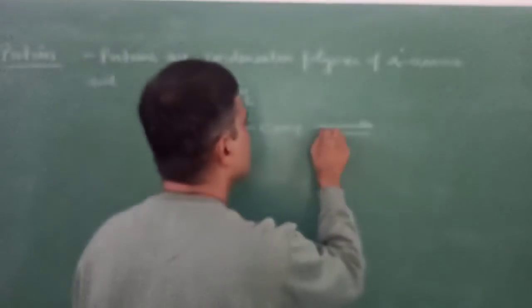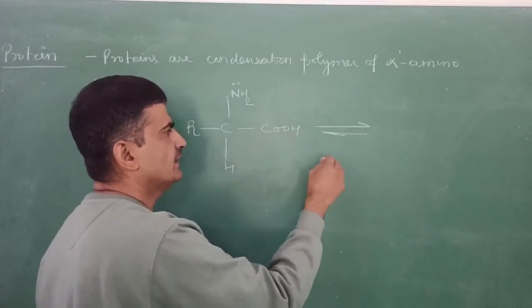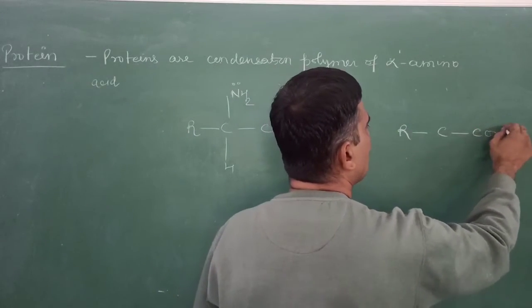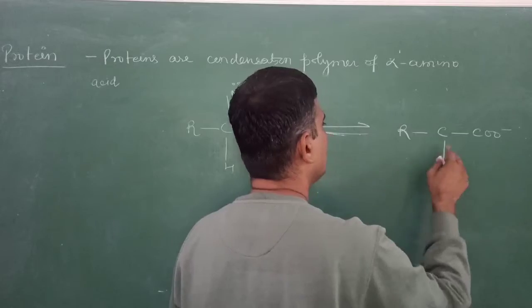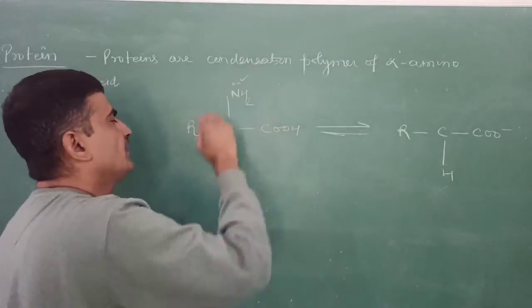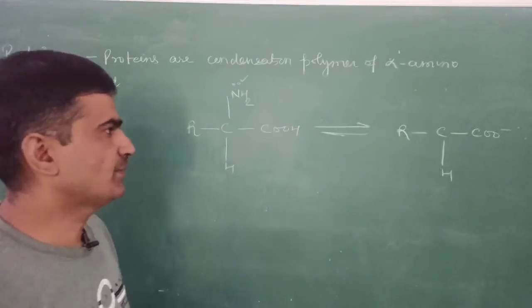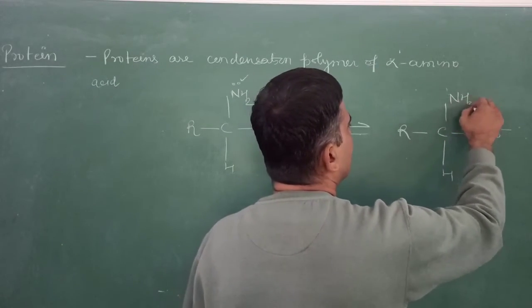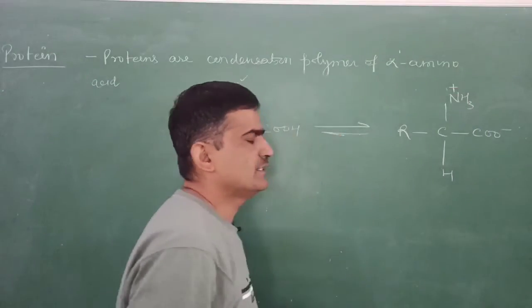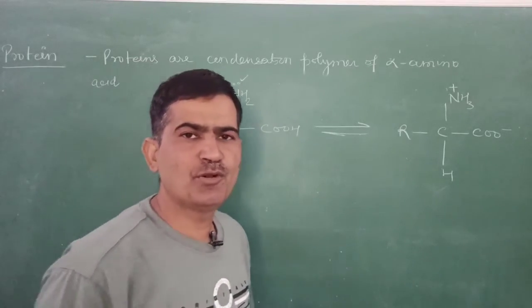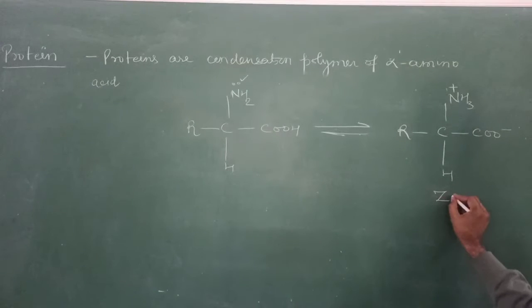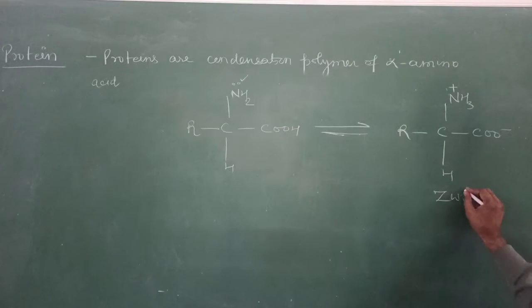In aqueous solution, this carboxylic acid releases a proton and forms a carboxylate ion. On the other hand, this amine part is basic in nature and accepts the proton donated by the carboxylic acid, and this becomes positively charged. This separation of charge within the same molecule is called a Zwitter ion. This is a Zwitter ion.